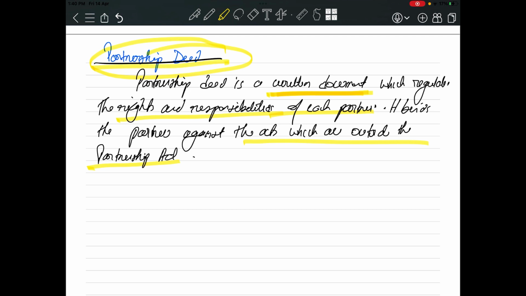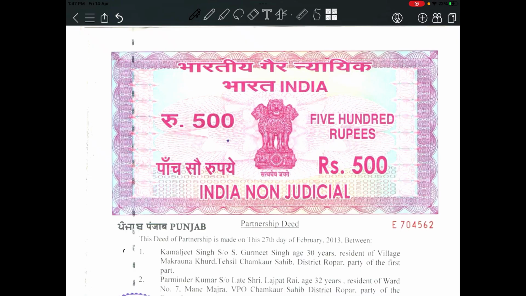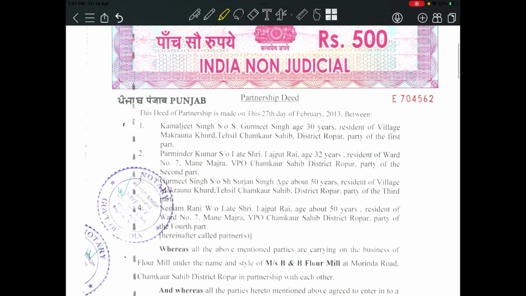Let me show you how a partnership deed actually looks like. Partnership deed is a written document which regulates the rights and responsibilities. Now this is how a real partnership deed looks like. This will be on a stamp paper, and you have to pay the stamp duty for this. Now see, this deed of partnership is made on 27th day of February 2013 between Kamaljit Singh, Parminder Kumar, Gurmeet Singh, Neelam Rani. So basically there are 4 partners. All the names of the partners will be mentioned in the partnership deed.